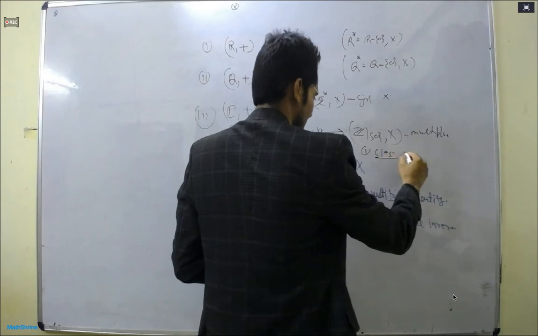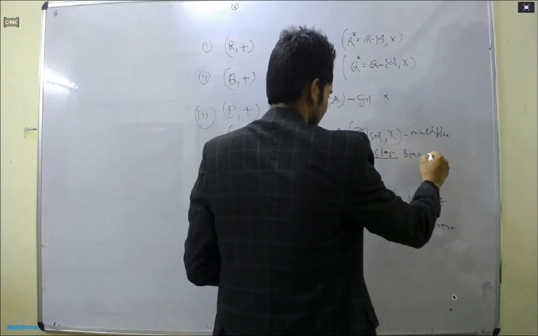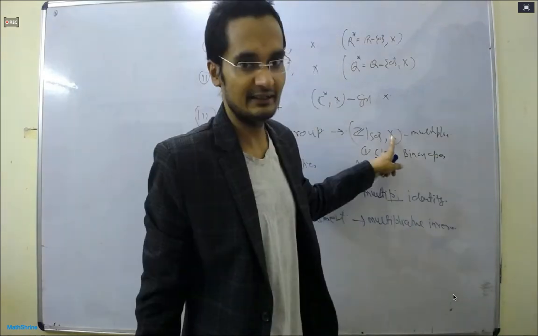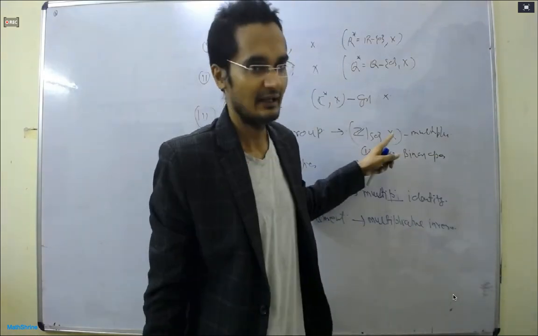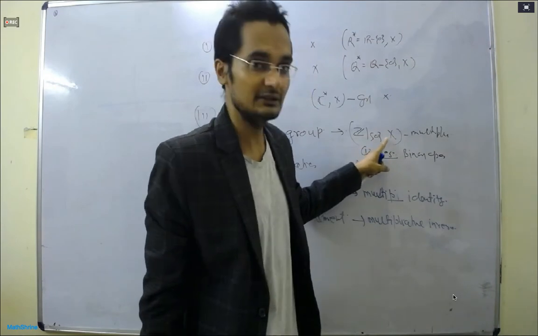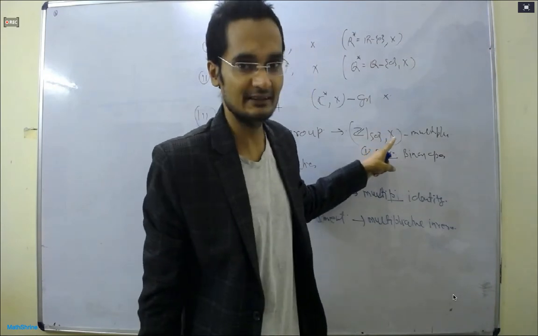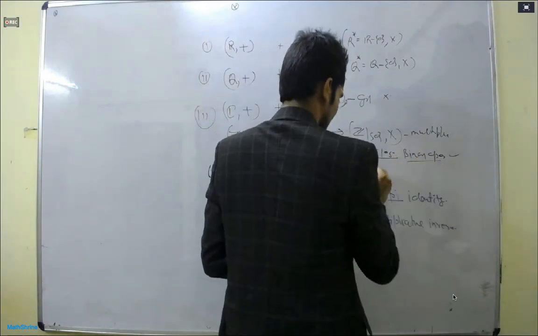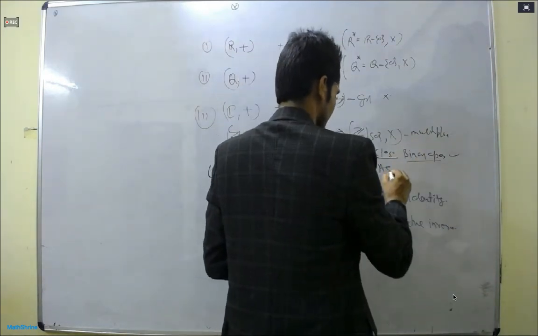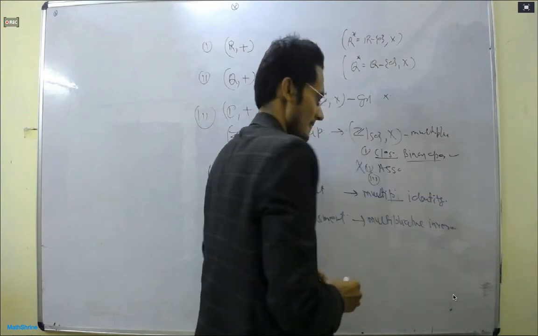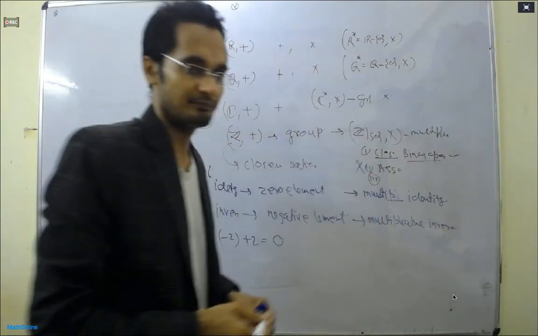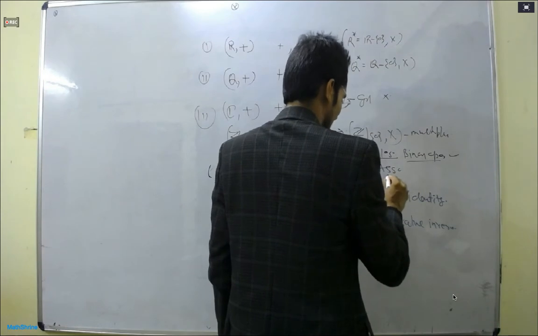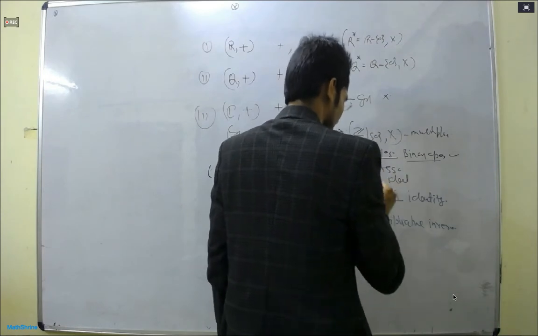Sometimes we say the binary operation holds. The product of any two integers is again an integer. Associativity is satisfied. Existence of identity: the 1 is there, and 1 will be absorbed from left and right everywhere. So the binary operation is satisfied and associativity holds. The existence of multiplicative identity also holds, but the inverse is not satisfied.